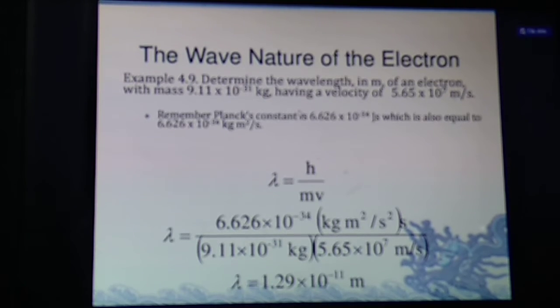It is given. By substituting all the values of all quantities, the value of lambda is 1.29 into 10 to the power minus 11 meter. So this is the numerical with the application of the de Broglie's equation, lambda equal to h by mv. My dear children, you write the question, a very important question. This type of question is coming frequently in the exam.